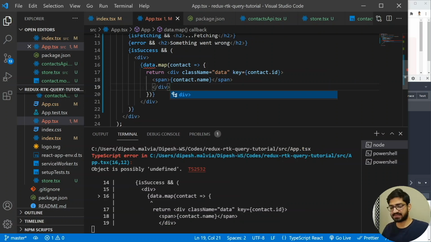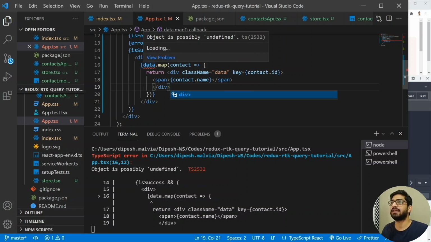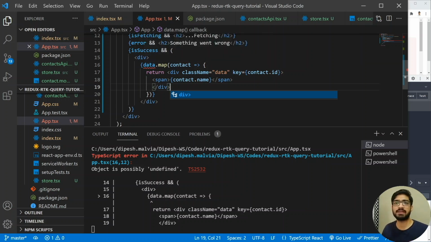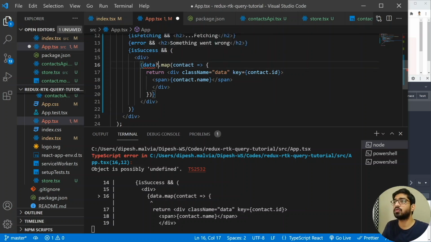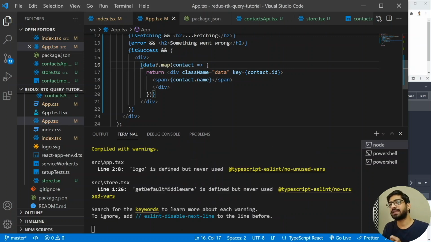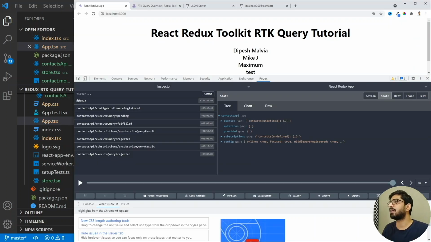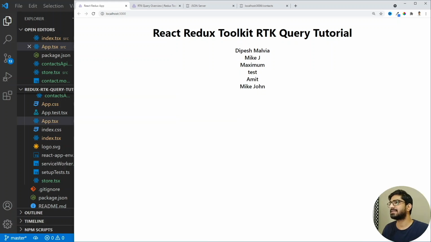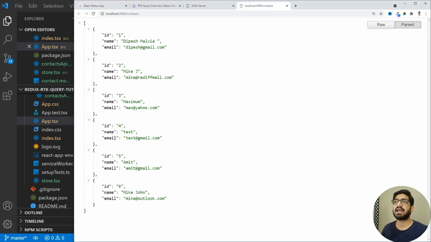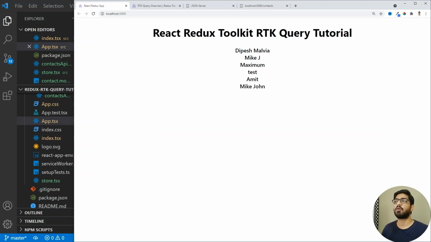All right, and now I have saved it, and we see that we get an error at the data, and that is because the object is possibly undefined. So what we are going to do is a conditional check here. Now let's see what we see on the screen. So if I go here and minimize this, then we see that we get all the data. If I go here, then you will see that we have all the names, and we haven't used any Axios or any fetch to call the API. It's automatically handled by the RTK query, and this is where the RTK query is very powerful.